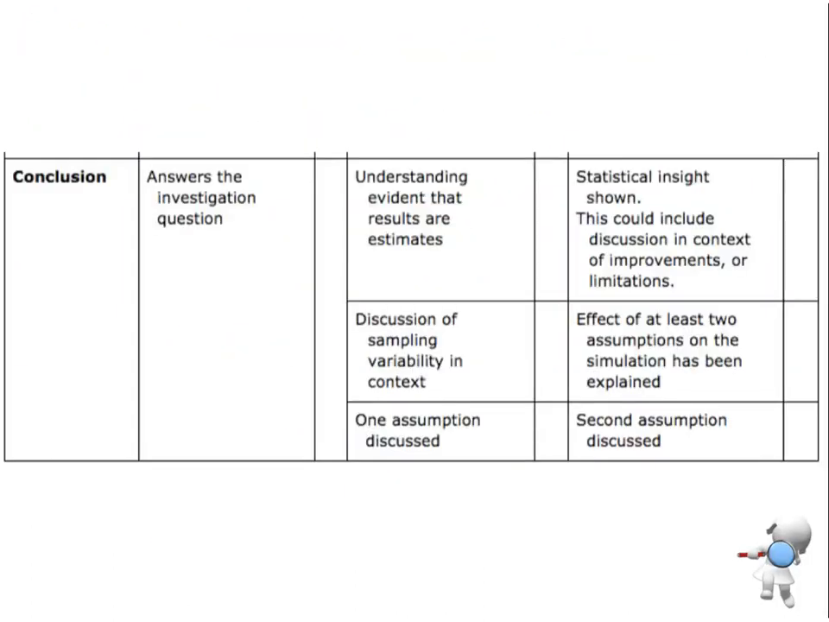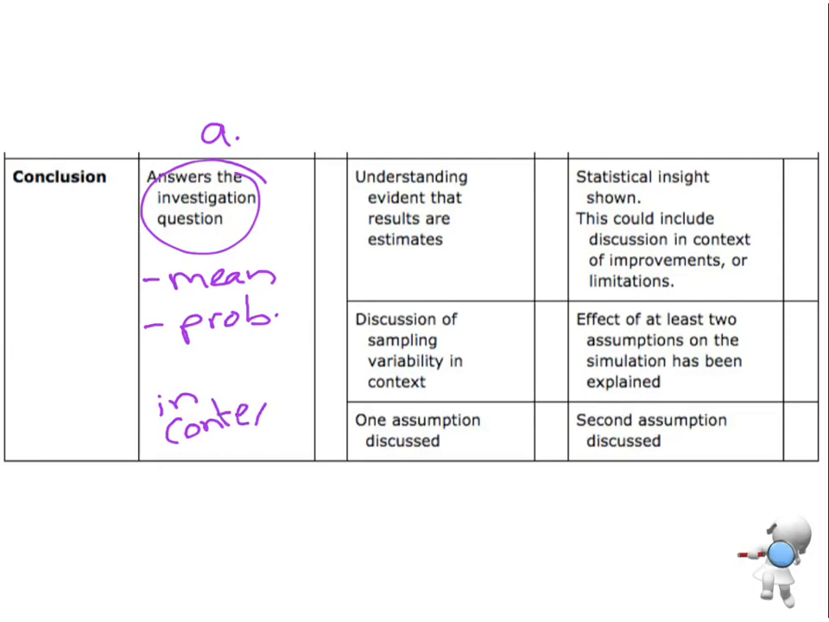So if we have a look at our marking schedule, to get through to the achieved, you need to be able to answer the investigation. That's either telling me what the mean is or telling me what the probability is, and it needs to be a sentence in context. Not just saying the probability is 21 out of 50, but: the probability of Grace winning a movie ticket is 21 out of 50.